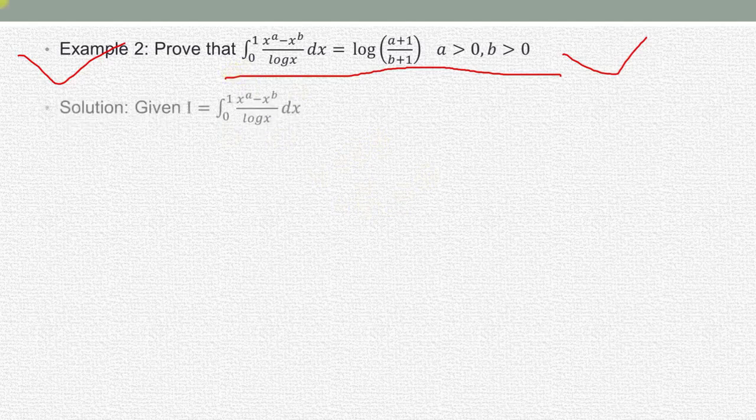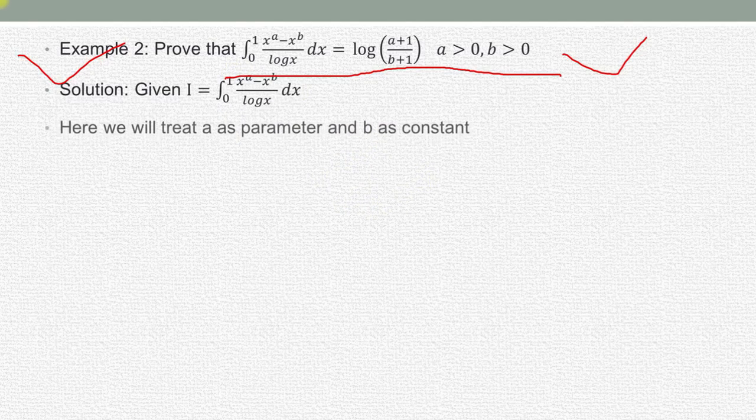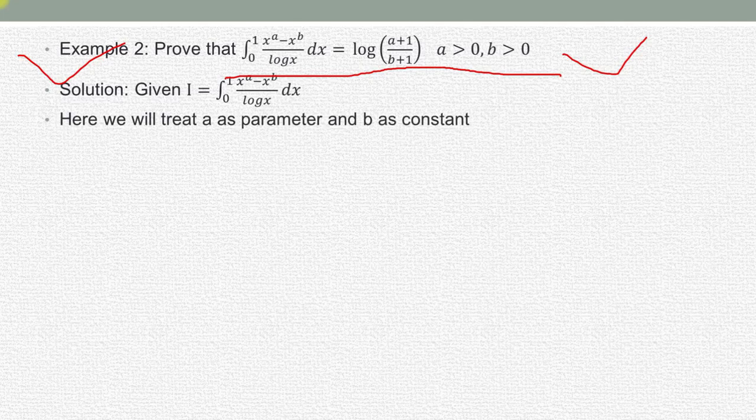So what is the solution of this? Let's first consider the given integral as I. Here we treat a as a parameter and b as a constant. So here two variables, or we can say two parameters, are there.